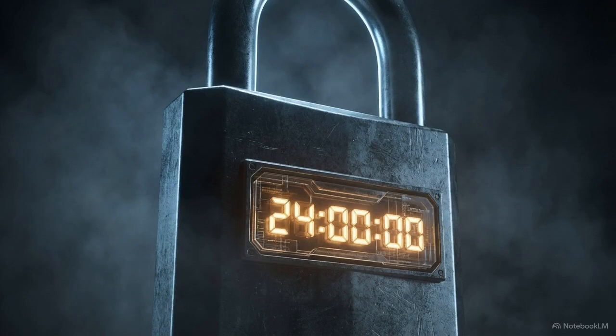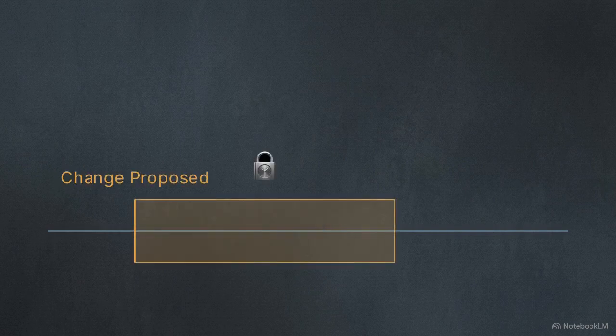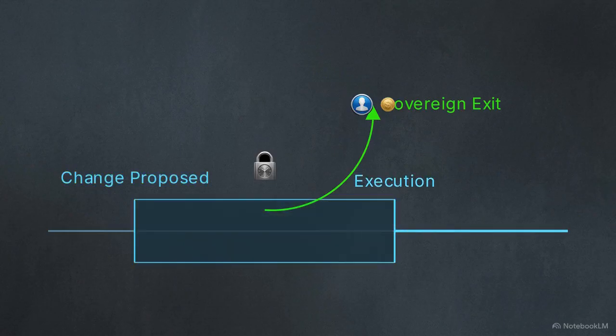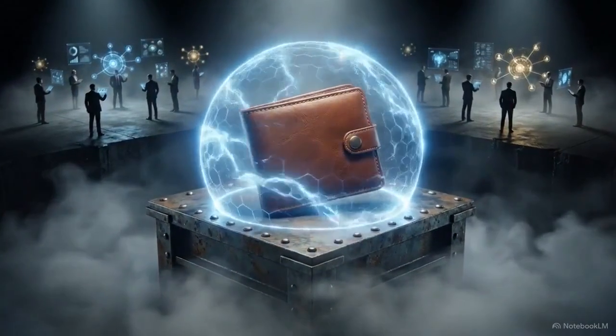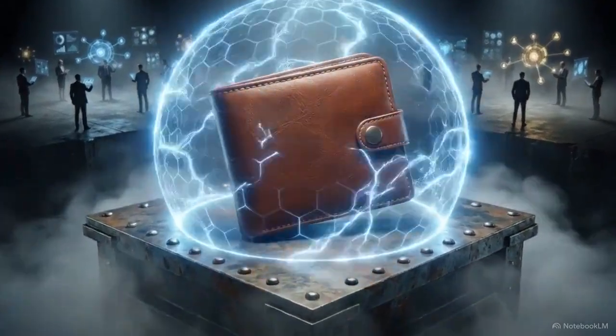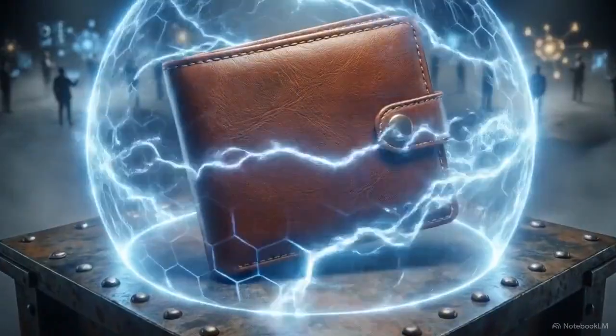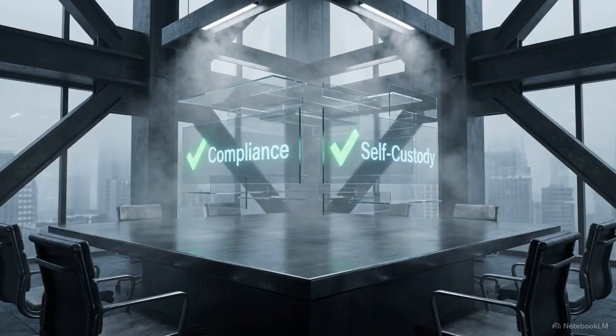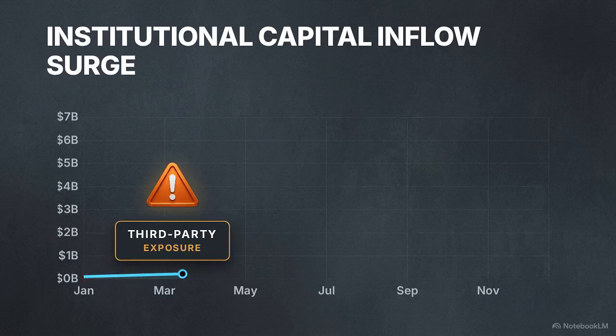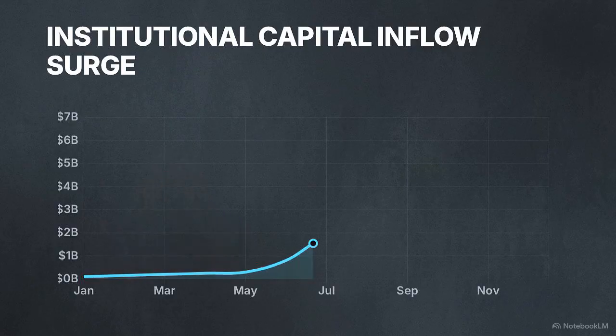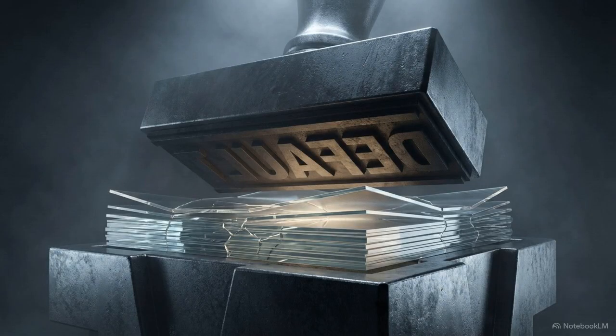To add another layer of safety, most systems use time locks. This feature delays a parameter change for a specified period, giving users time to withdraw their money if they disagree with a curator's decision. This trustless mechanism allows investors to utilize a professional firm's expertise without ever needing to trust them with their wallet. The transition to non-custodial curation addressed a significant operational barrier for institutional capital. By removing the counterparty risk inherent in centralized management, this architecture facilitated the entry of billions in professional deposits. Counterparty risk is the probability that the other party in an investment may default on its obligations.